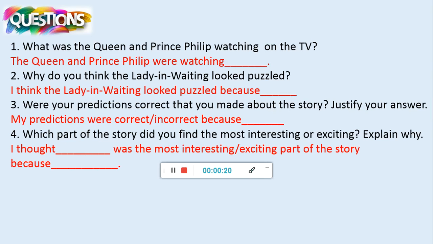So the first thing is, what was the Queen and Prince Philip watching on the TV? Why do you think the lady in waiting looked puzzled? Were your predictions correct that you made about the story, and can you justify your answers? So prove to me whether they were correct or incorrect. And then I'd like you to tell me which part of the story you found the most interesting or exciting, and then explain why.